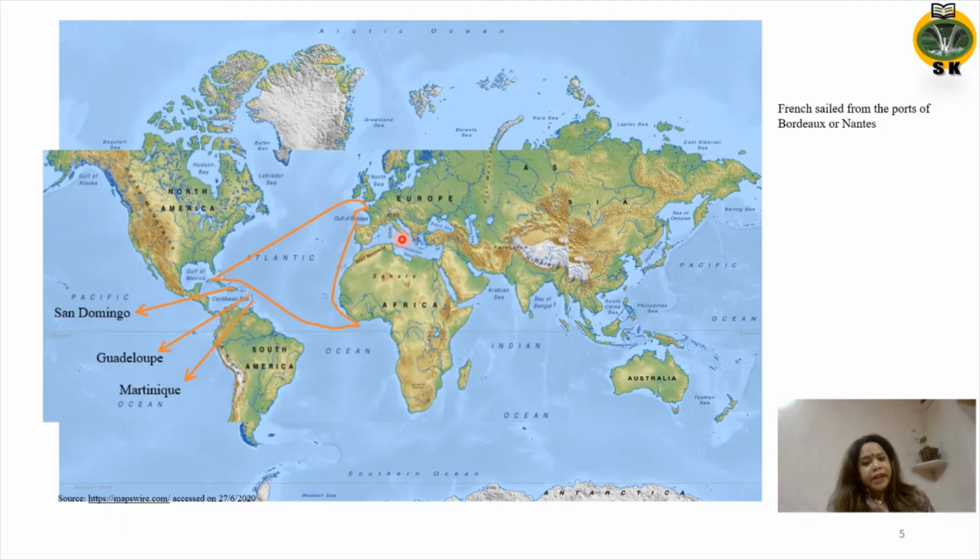The French sailed from the ports of Bordeaux or Nantes towards the western part of Africa. From there, they crossed the Atlantic Ocean and reached the Caribbean islands: San Domingo, Guadeloupe, and Martinique. From there, they carried raw materials back to France.